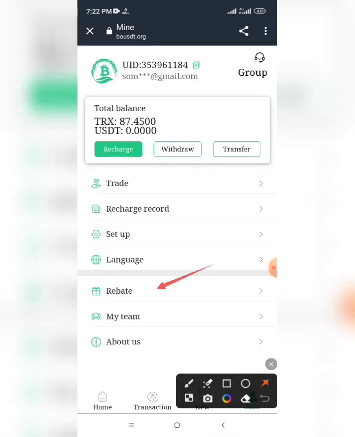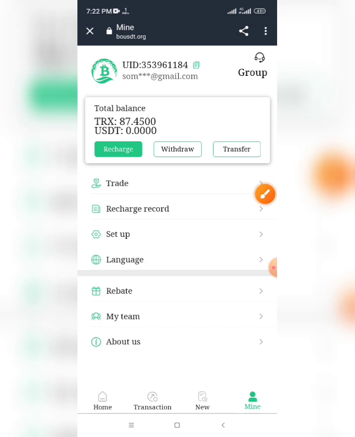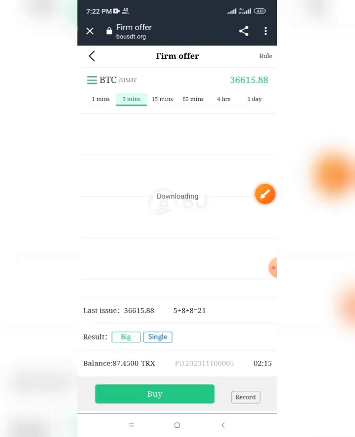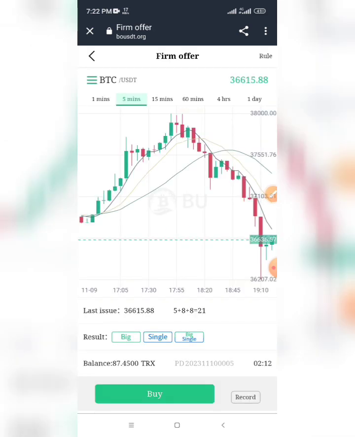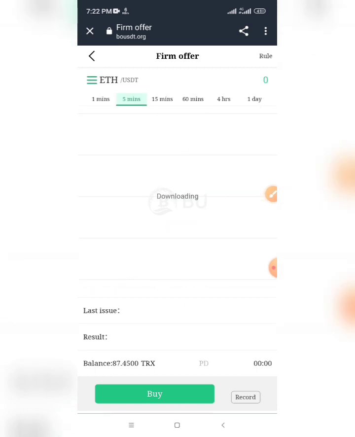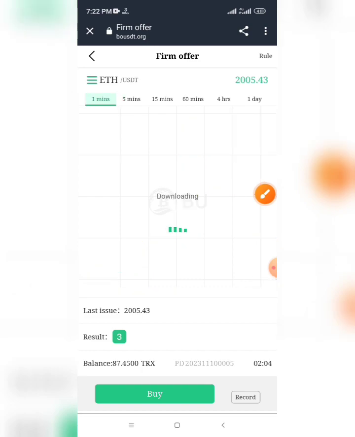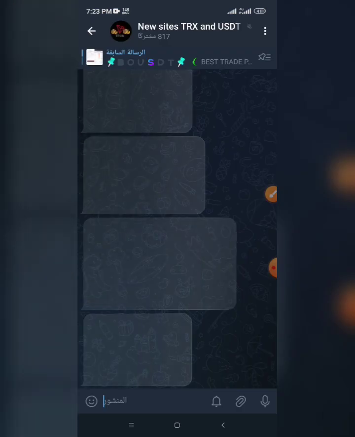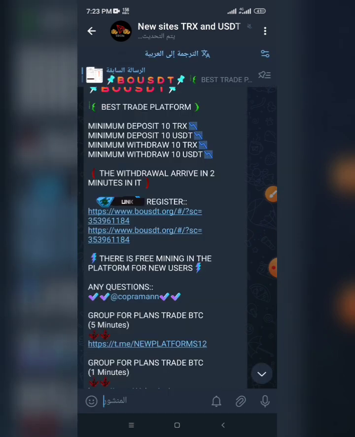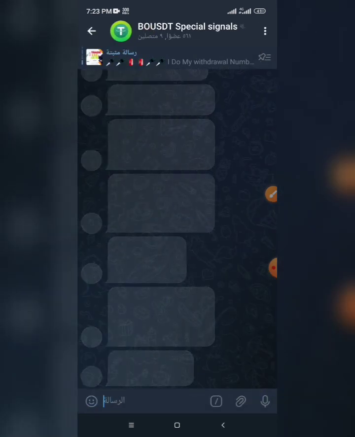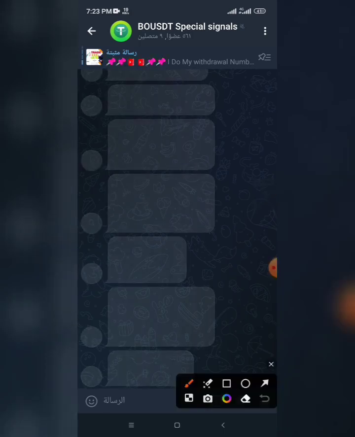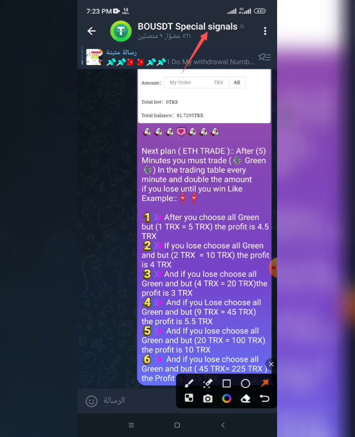If you want to invite your friends, from here and here, and if you want to trade, from here. I trade every day. There is trade for BTC and Ethereum. I trade every day in Ethereum in the group for 1 minute signals, everyone. I will choose 1 minute signals. This is the group. The name of the group is BOUSDT special signals, everyone. Like we see, the signal now, after 5 minutes, green.